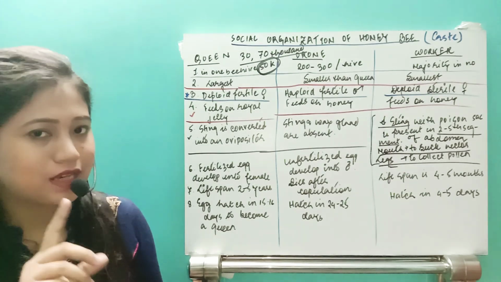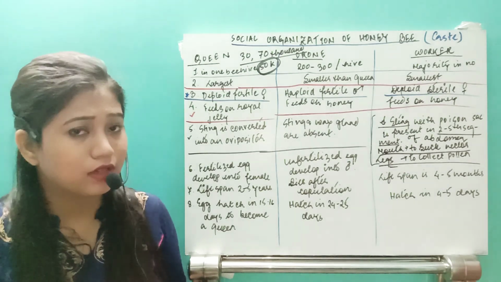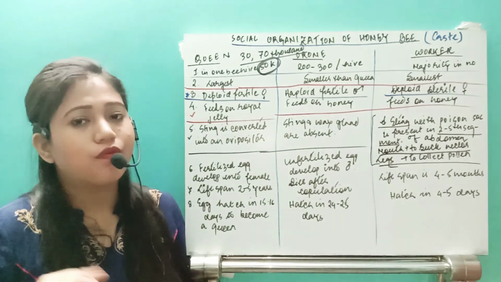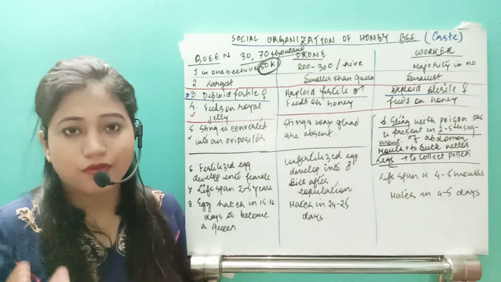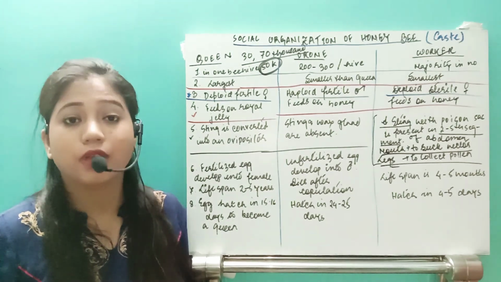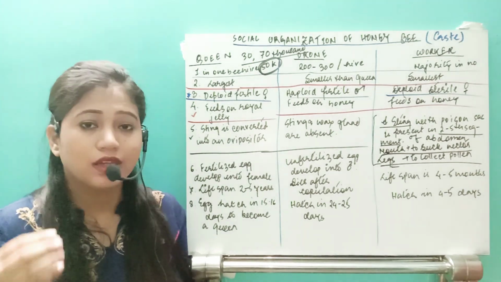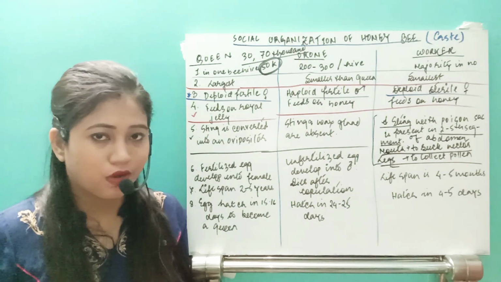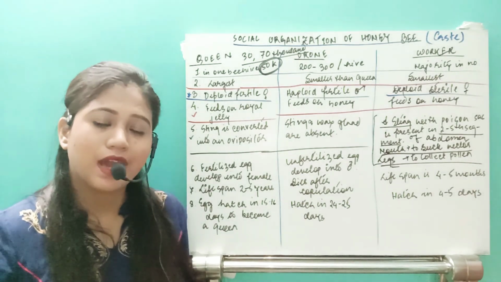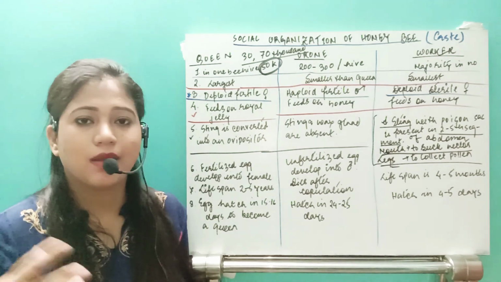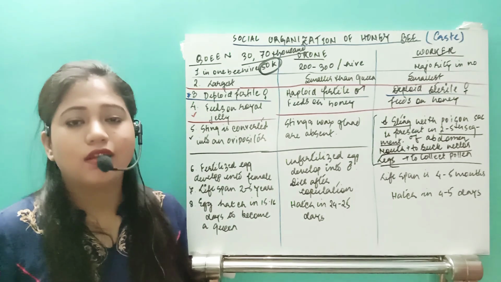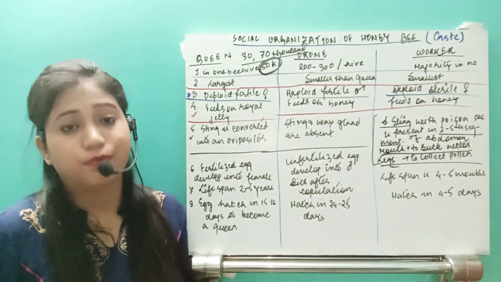In one beehive there will be only one queen. I already told you there will be only one queen in one beehive. So what will happen if, from the offspring, 3 or 4 of them become queens? One queen will take some of the workers and some of the drones, fly away from that beehive, and construct their own beehive. This way their generation will proceed.